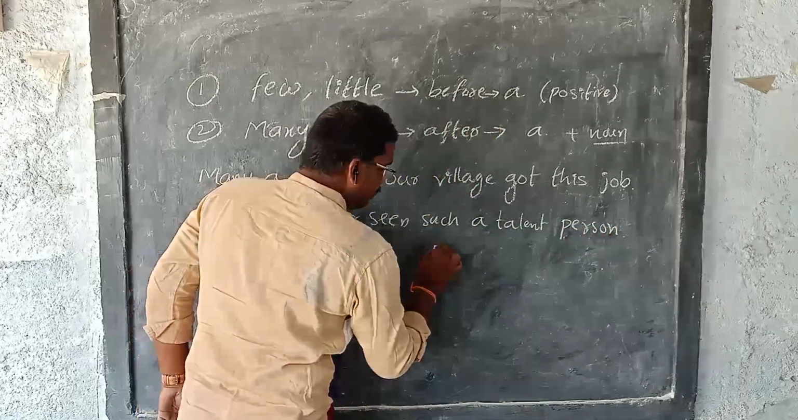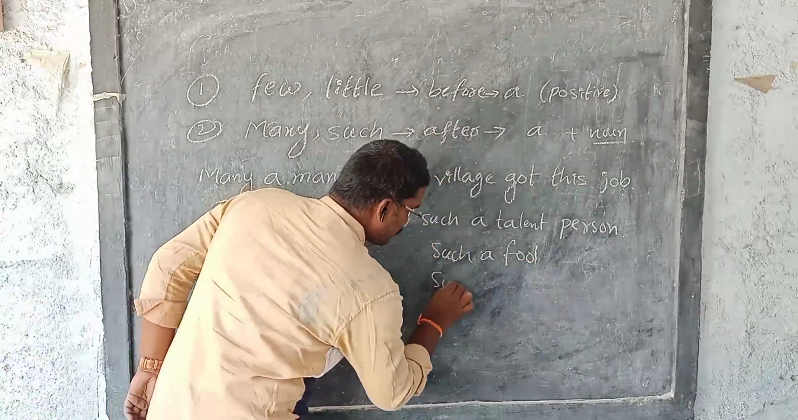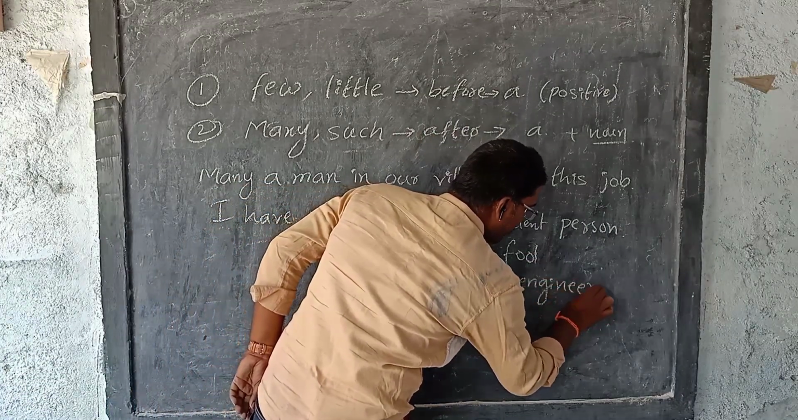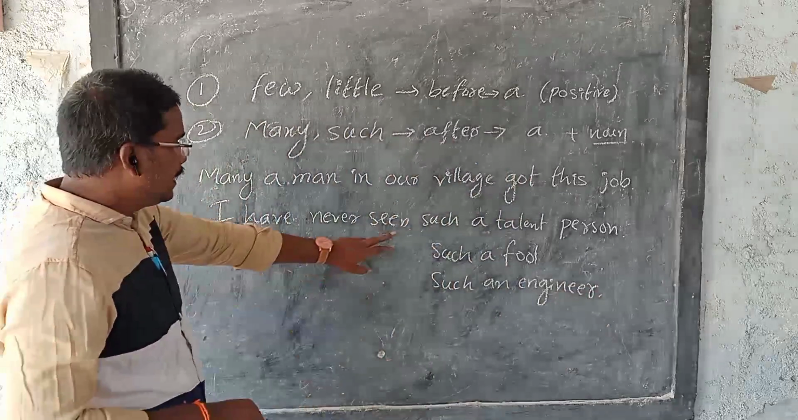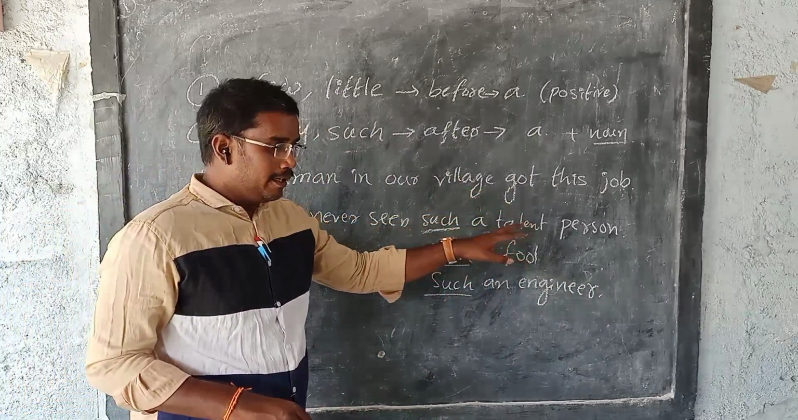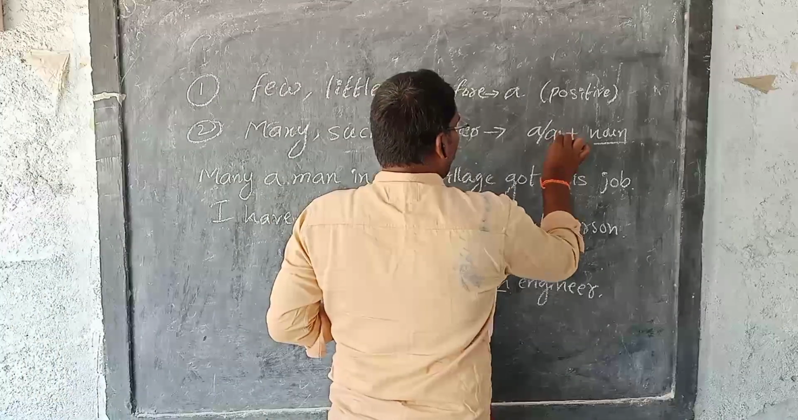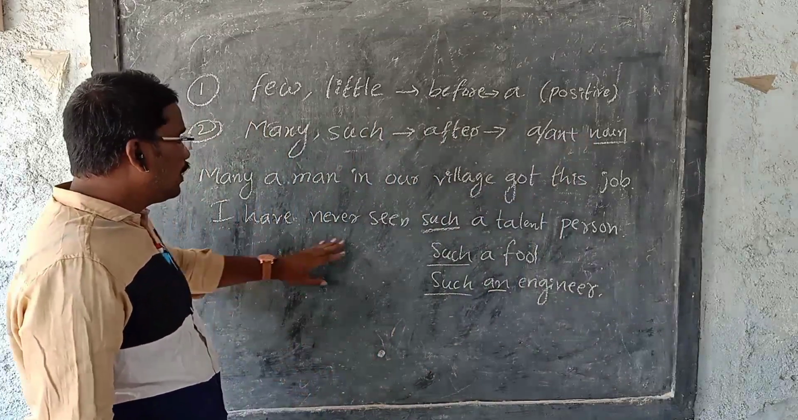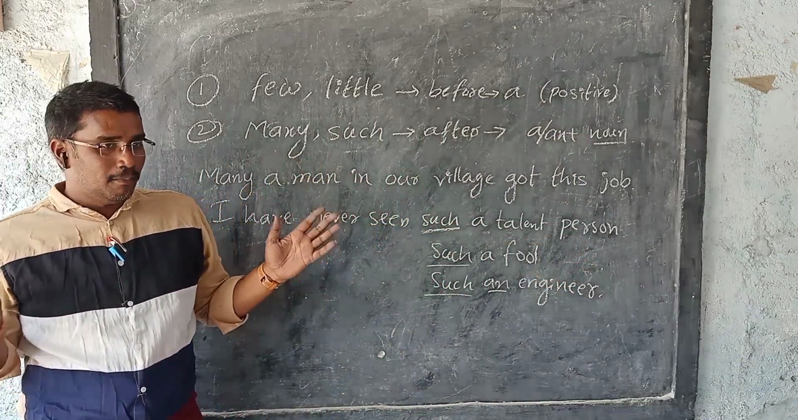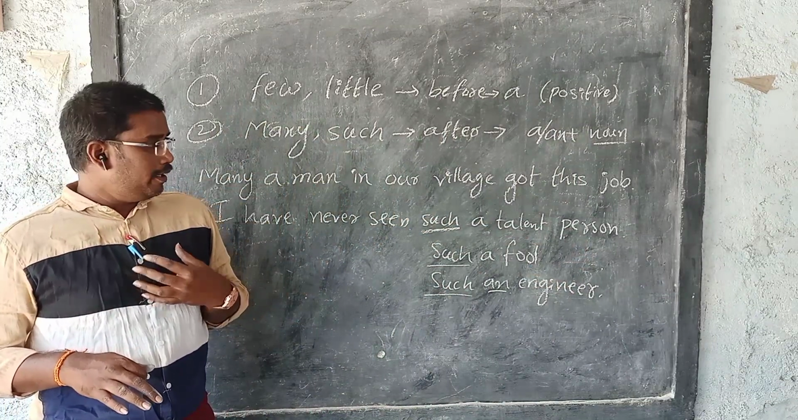Or we can say, such a fool, such an engineer. It means this word "such" belongs to that group. Here, see. Correct. I have never seen such a talented person. It means so many talented persons are there, but he is such a talented person, meaning the most talented according to my knowledge. Same like that, such a fool.